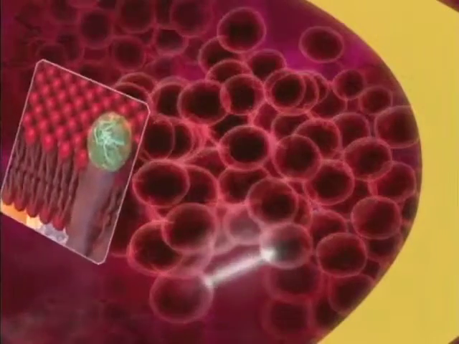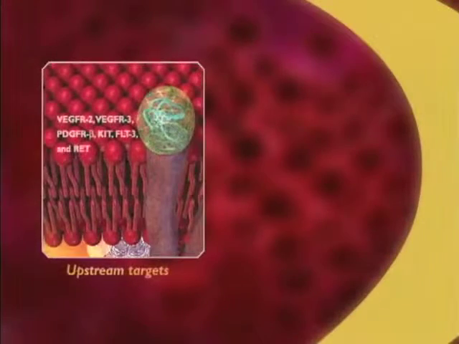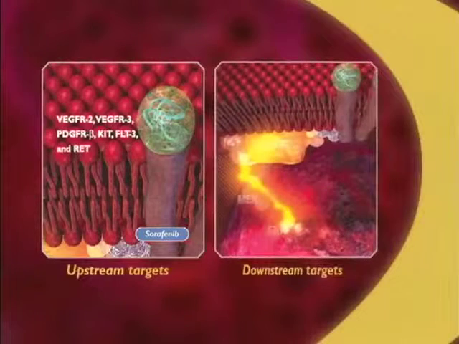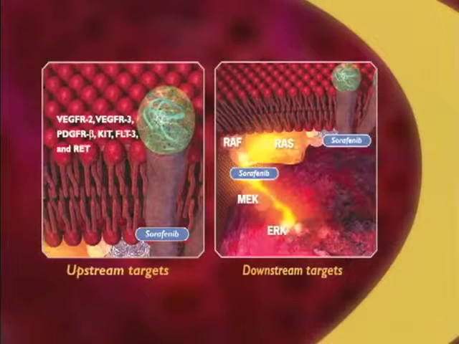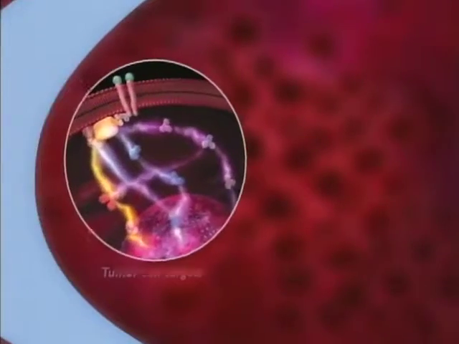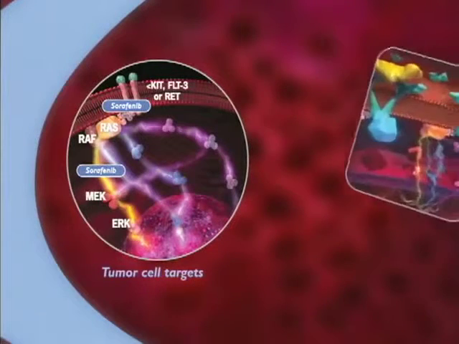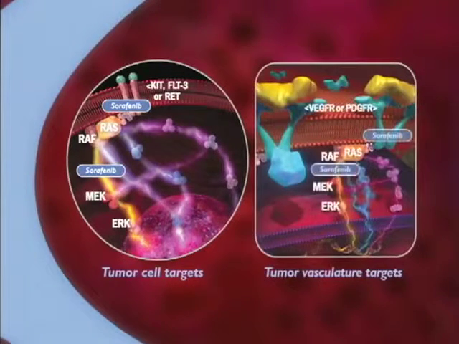Sorafenib targeted upstream receptor tyrosine kinases VEGFR2, VEGFR3, PDGFR-beta, KIT, FLT3, and RET, and downstream serine threonine kinases CRAF and BRAF. Sorafenib inhibited the activity of targets present in the tumor cell, RAF kinase, KIT, FLT3, and RET, and in the tumor vasculature, VEGFR2, VEGFR3, PDGFR-beta, and RAF kinase.